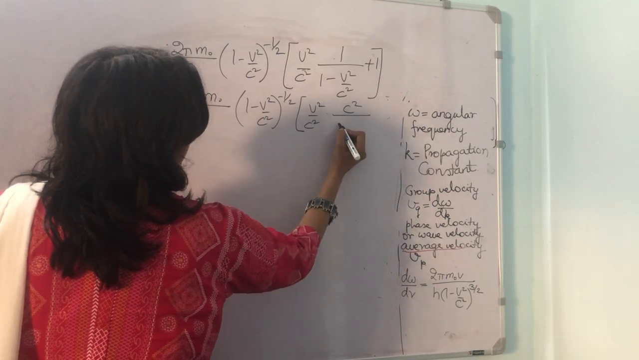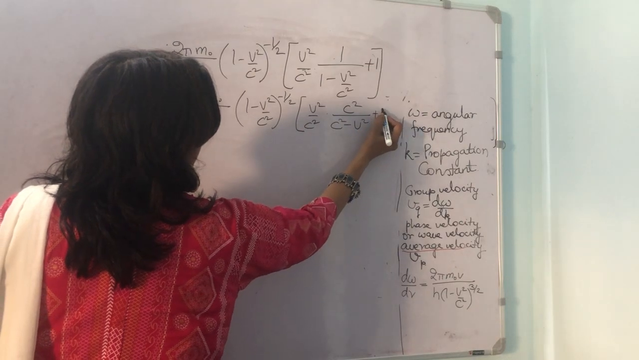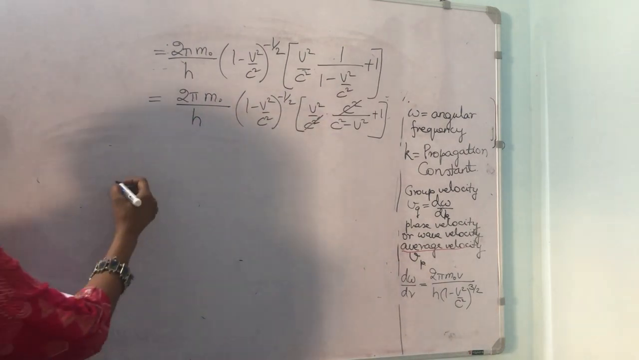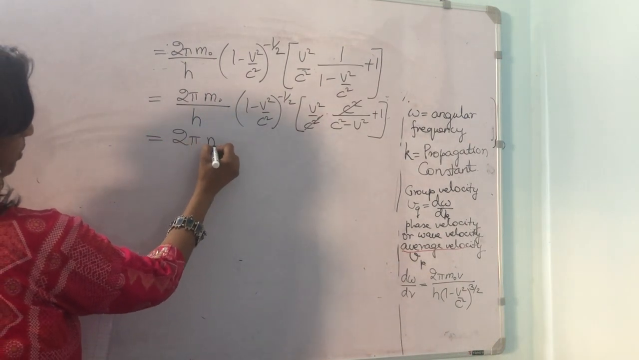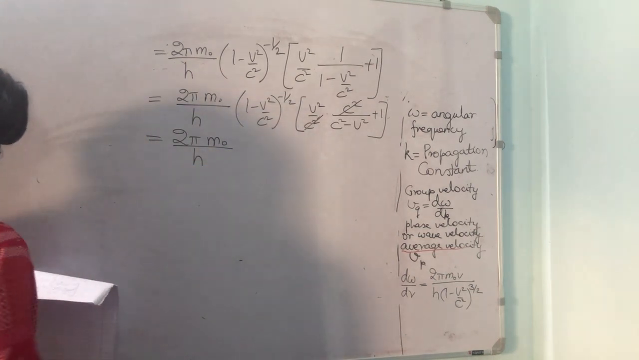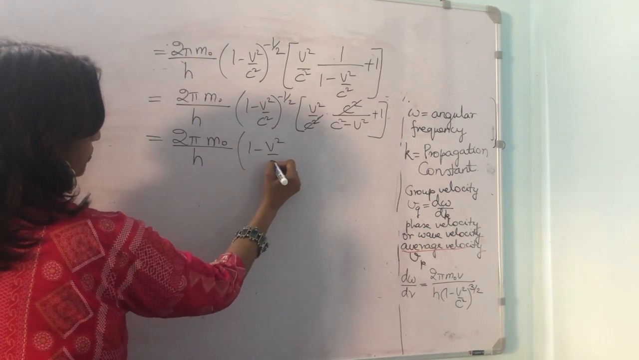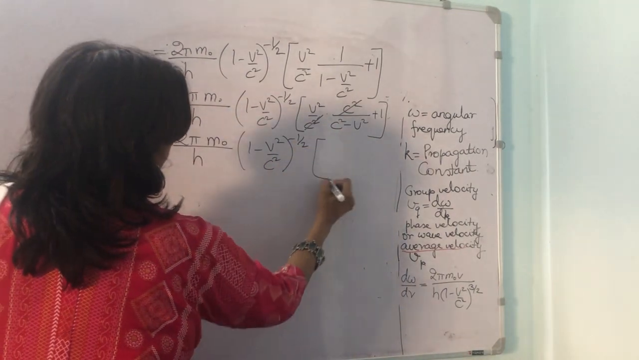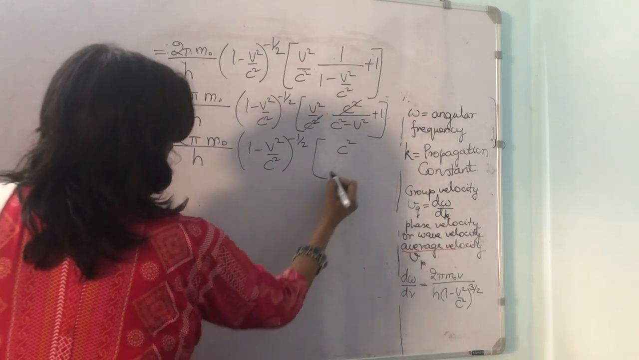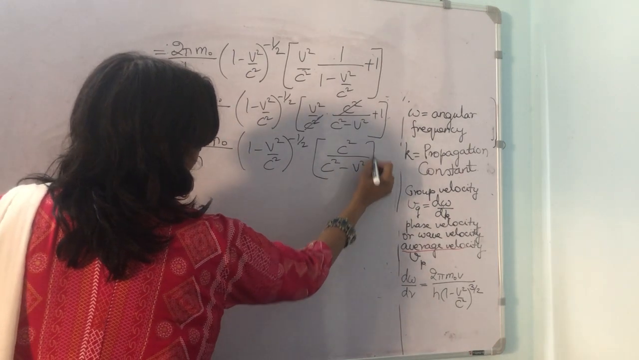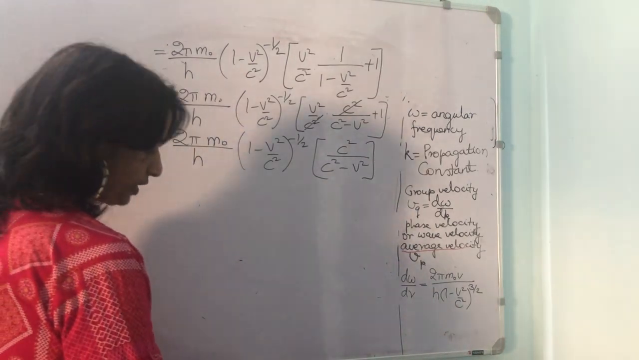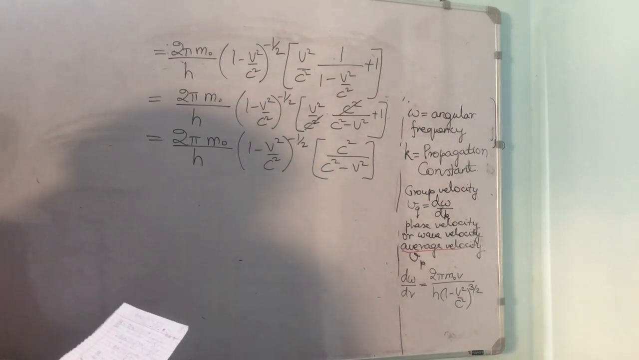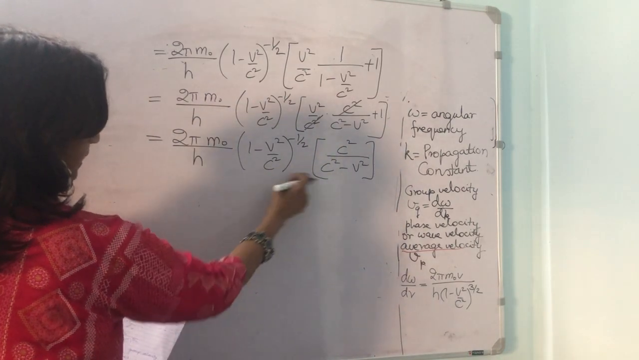This c square goes up, you are left with c square minus v square plus 1. Now this and this have got cancelled again, and see how simple the expression now looks: 2 pi m naught into v divided by h into (1 minus v square by c square) to the power of minus half, and simplifying this expression we are left with c square upon c square minus v square. What we can do to further simplify this expression is write it as dividing by c square.